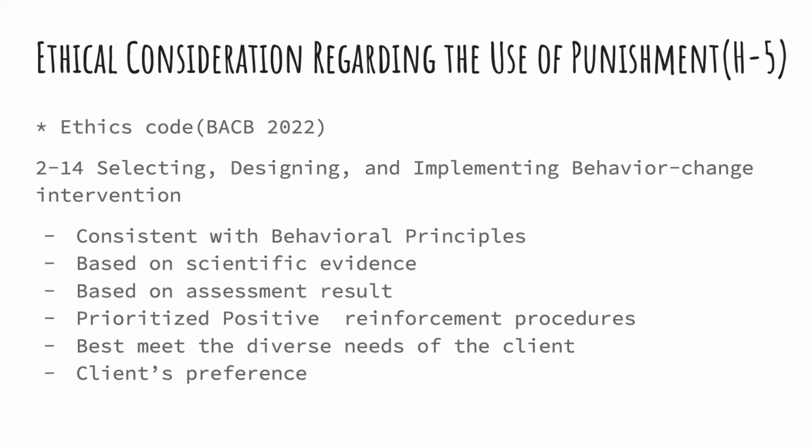When considering the use of punishment, it's essential to ensure that interventions are consistent with behavioral principles. This means that interventions should be based on the principles of operant conditioning and grounded in empirical evidence. Based on scientific evidence: interventions should be informed by scientific evidence, including research studies and empirical data. This evidence-based approach ensures that interventions are effective and supported by empirical research.